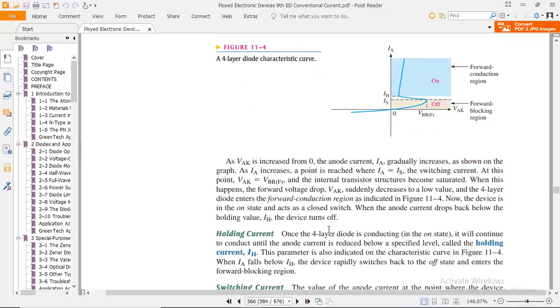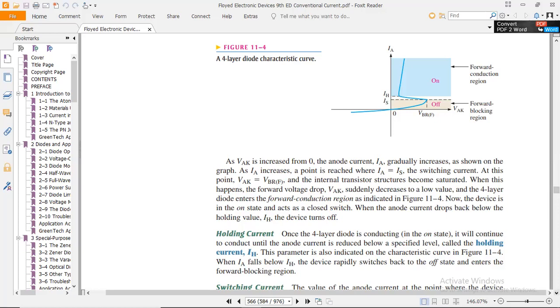to you. So also this is the holding current. This is the minimum amount of current at which your four-layer thyristor or four-layer diode can start its working. That is the holding current. Holding current is the current which holds the conduction. That's the reason it is specified by its name. That is the holding current. After that state, it starts its conduction. That's the reason it's called the holding current, IH.